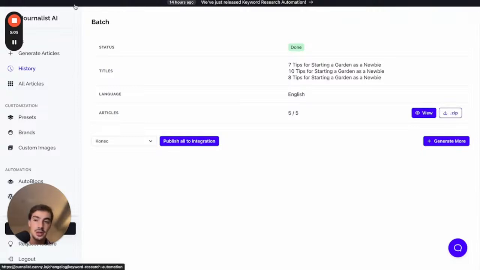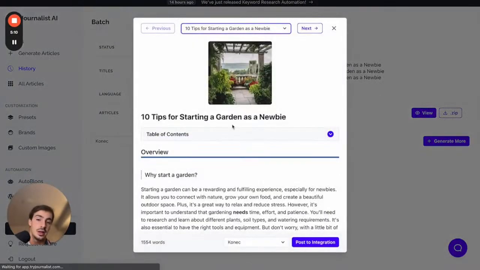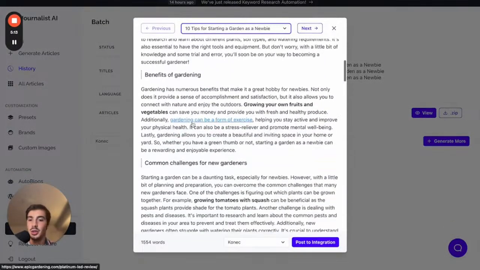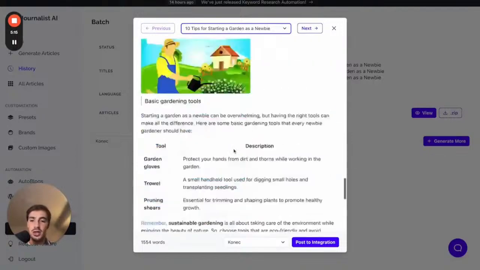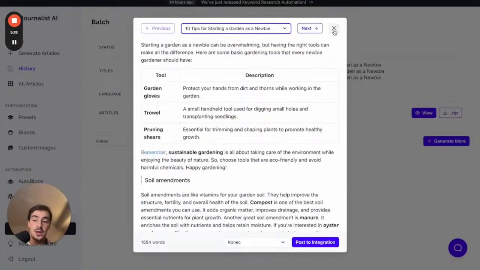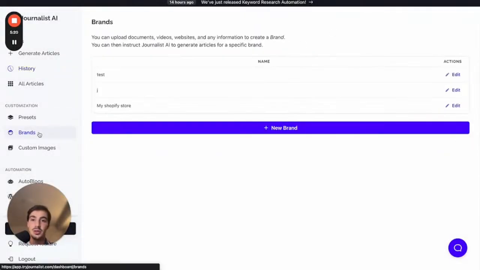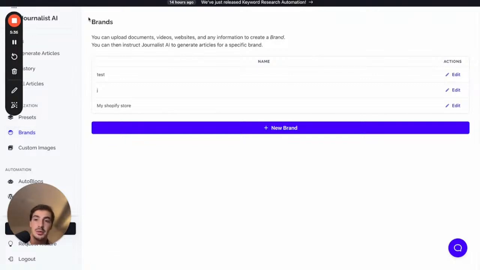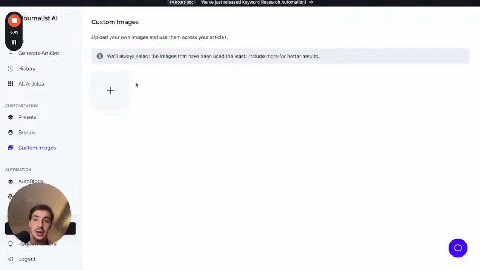But any other tool doesn't do this, right? Regular tools can generate content. Now, granted, they cannot generate content like this with featured images, tables of contents, internal links, external links, images, videos, calls to action, tables. They don't do it, right? But on top of that, Journalist AI allows you to connect your brand so the content output is 100% tailored to whatever the brand is that you're trying to produce content for, whether that's a personal brand, an e-commerce Shopify store, a more established brand, whatever it is. If you connect your brand here, it will learn about it and produce tailored content on it. Super powerful. Like I said before, you can even add your custom images.